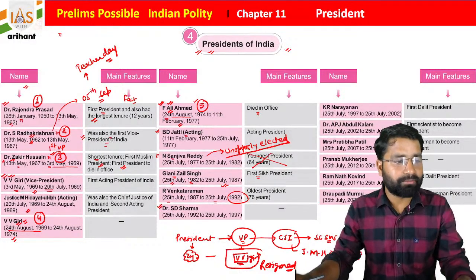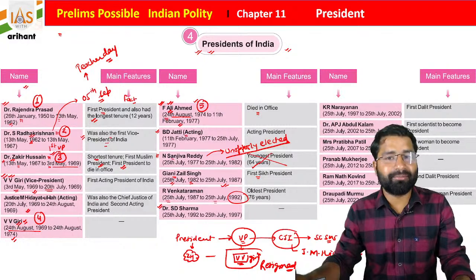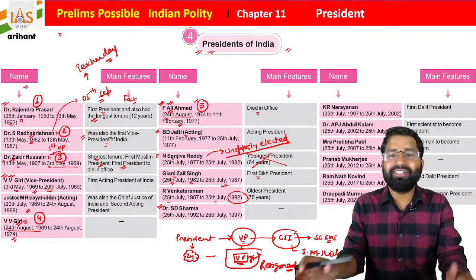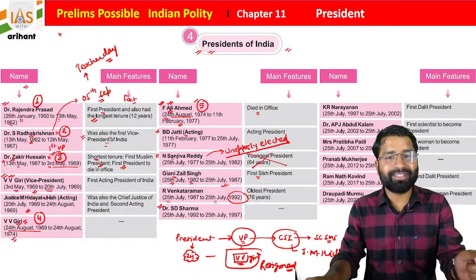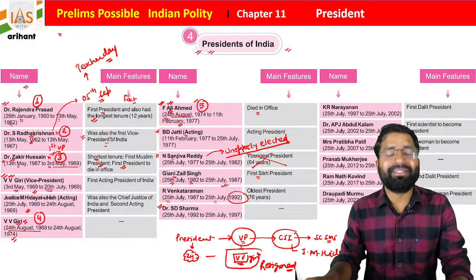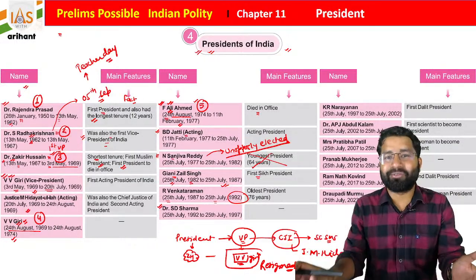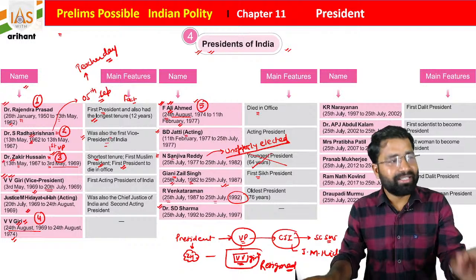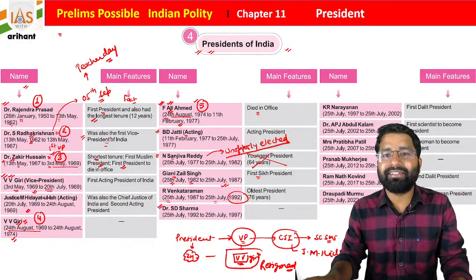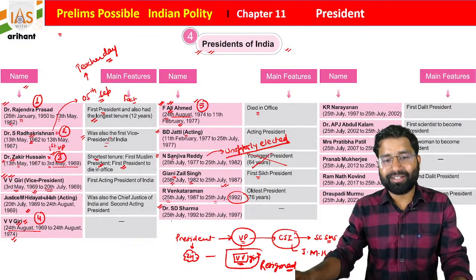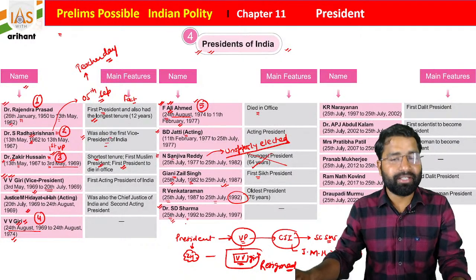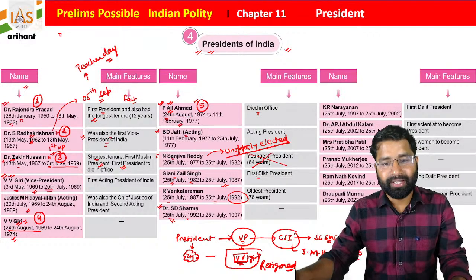Students, he was from my university where I did my masters. Okay, so there is a special room in the hostel named after him. It is a special room, given to someone who is going to top the university, a topper in the hostel, and he gets the same room. Okay, so Shankar Dayal Sharma, 25th of July 1992, took charge as president, and he will function up to 1997.